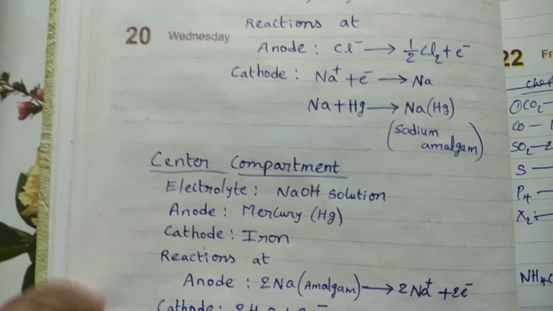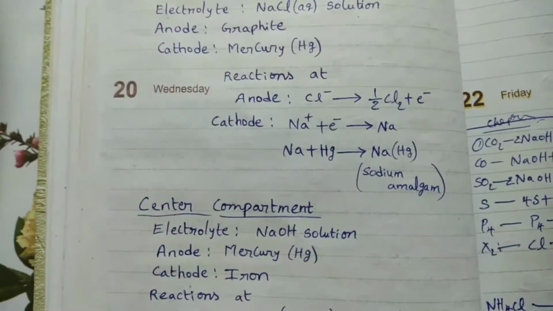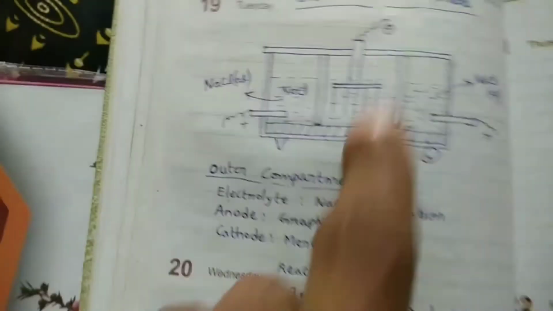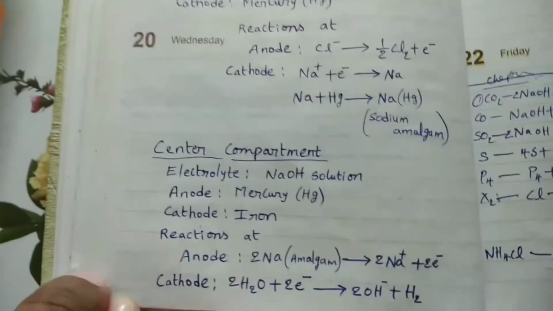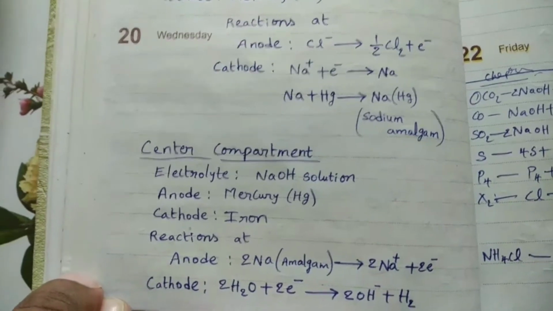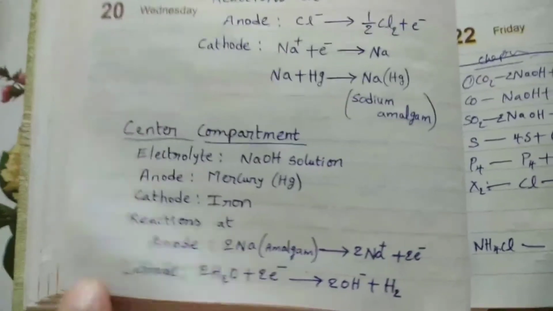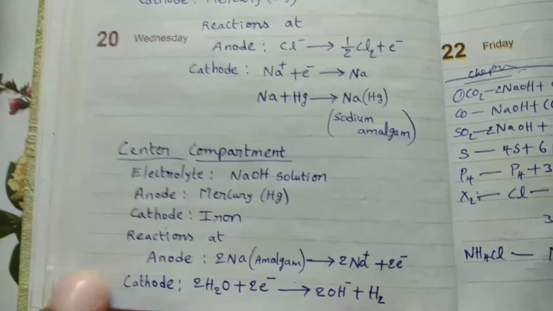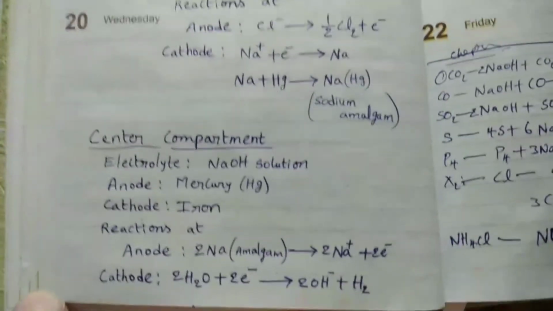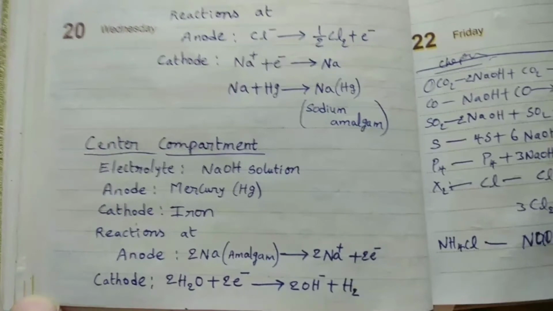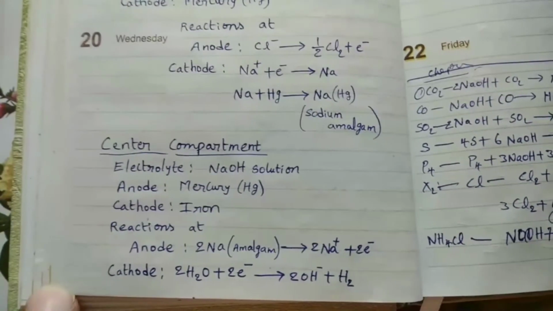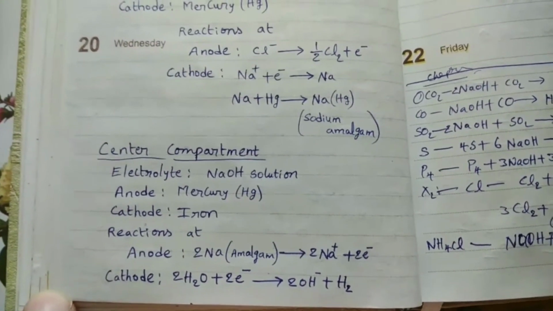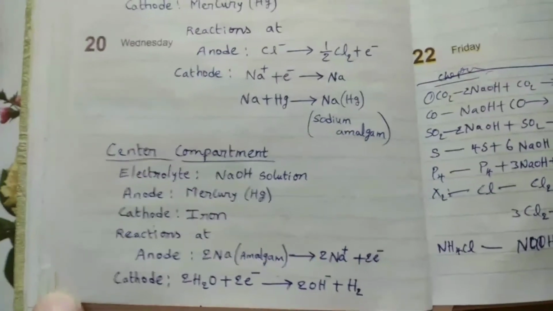Now in the central compartment, the electrolyte is NaOH and the anode is mercury. The cathode is iron hanged from the top. Now the reactions in the central compartment. At the anode, from sodium amalgam, sodium loses electrons and changes to Na plus. At the cathode, reduction takes place. A water molecule, by accepting electrons, changes to hydroxide ion. The equation is 2H2O plus 2e minus gives rise to 2OH minus plus H2.